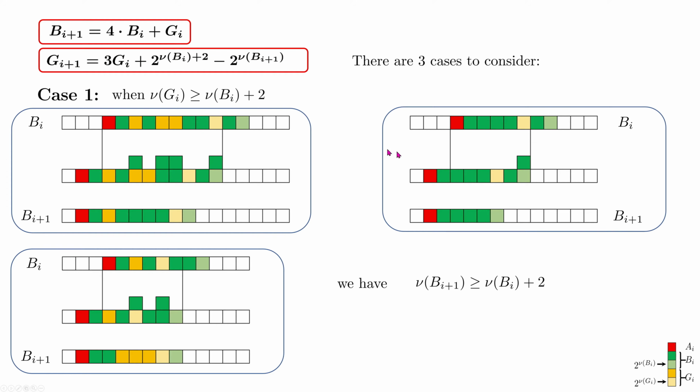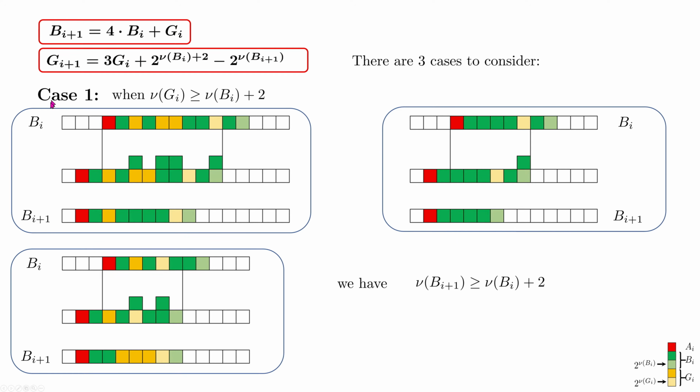We can summarize all these 3 examples by saying that the position of the lowest bit of B_i plus 1 is greater than or equal to the position of the lowest bit of B_i plus 2. We can see it in every single example here that the position of the lowest bit of B_i plus 1 is shifted to the left at least 2 positions from the position of the lowest bit of B_i. So we can observe it here and here and here. Based on this result, we see that this term that we have to subtract at the end here will be greater than or equal to this term that we have to add here.